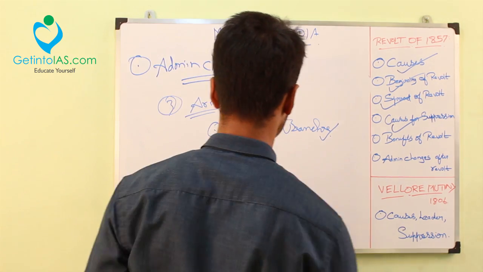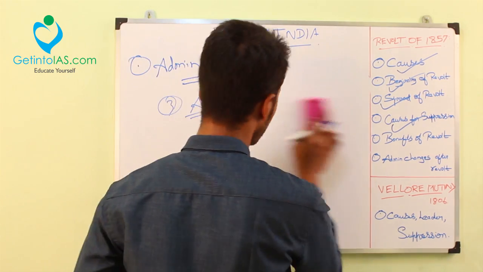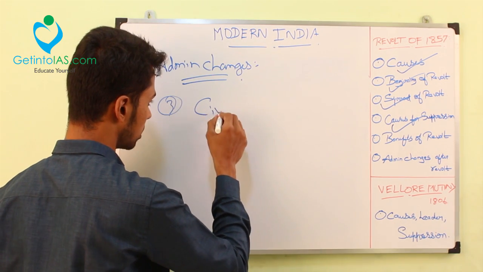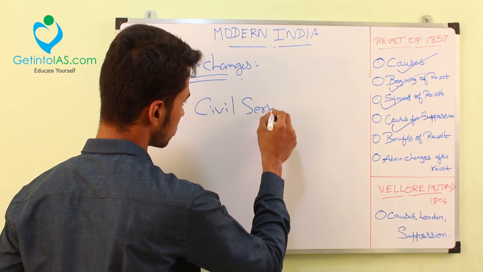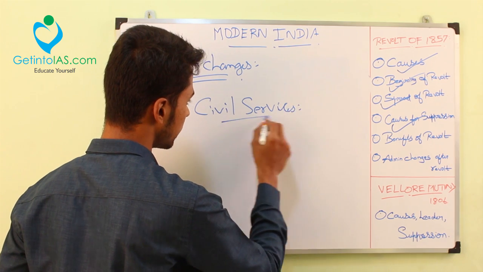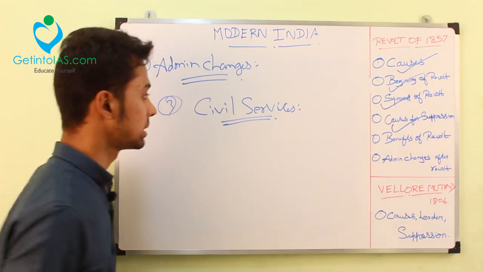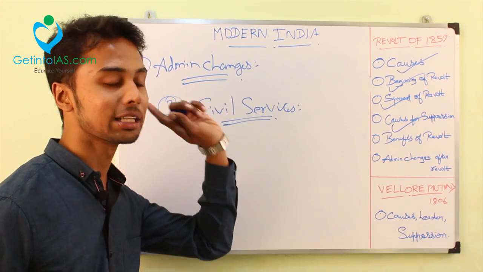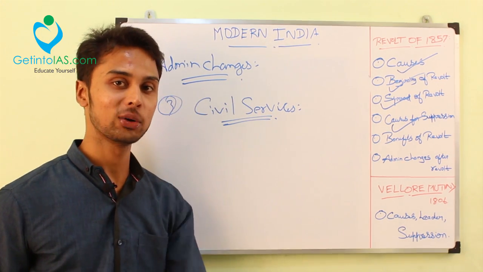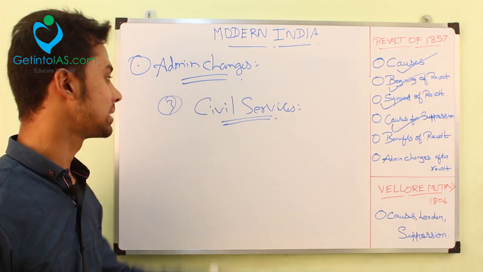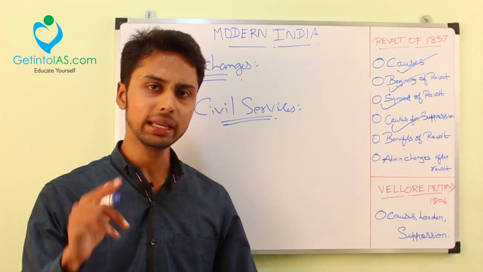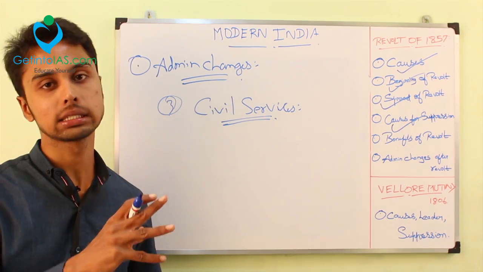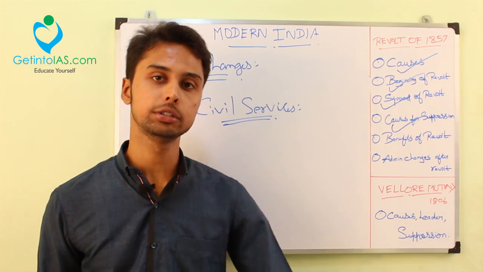This is with the army. Now, we are going to the other administrative changes with civil services. I already told, when dealing with acts, that the civil services exam was held in London at that time. Satyendranath Tagore is the first Indian to clear the civil services, and he is the brother of Rabindranath Tagore. I have dealt with this civil service exam clearly in the Acts and Regulations. If you have any doubts, you can go to my previous videos.